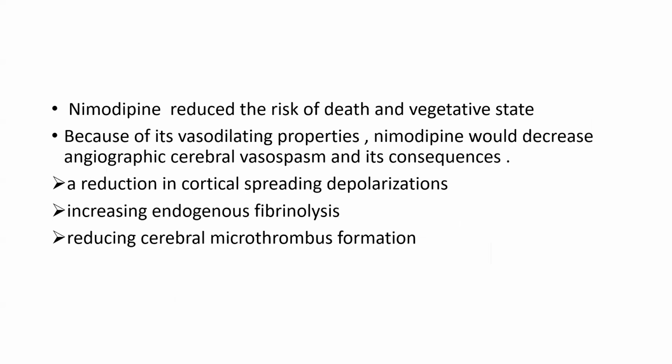Because of its vasodilating property, nimodipine would decrease angiographic cerebral vasospasm and its consequences. It also helps in reducing cortical spreading depolarization, increasing endogenous fibrinolysis, and reducing cerebral microthrombus formation.